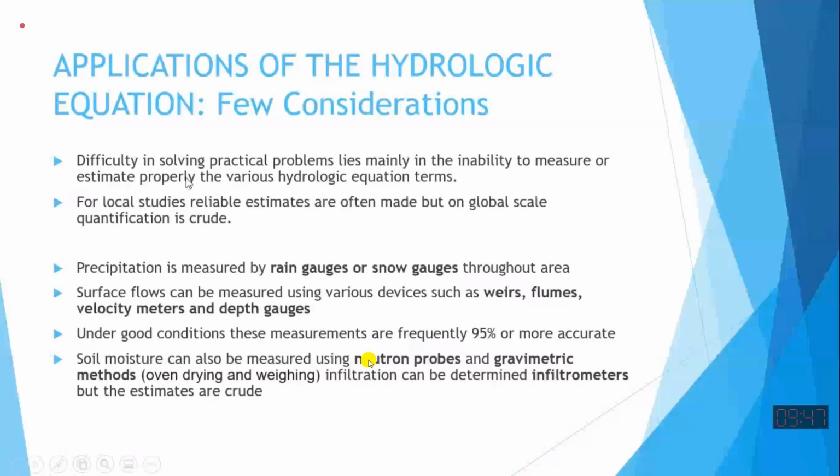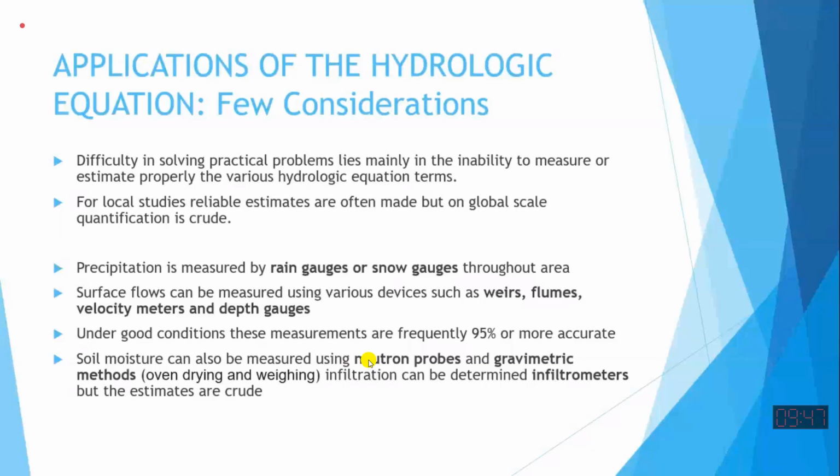While we apply the budget equation, the problems or difficulties we face and where it can be used are highlighted in these two slides. Sometimes we are not able to measure different components. For example, it is difficult to measure evaporation which is occurring from a catchment. Evaporation from a catchment is difficult to measure. How can I measure how much evaporation is happening?